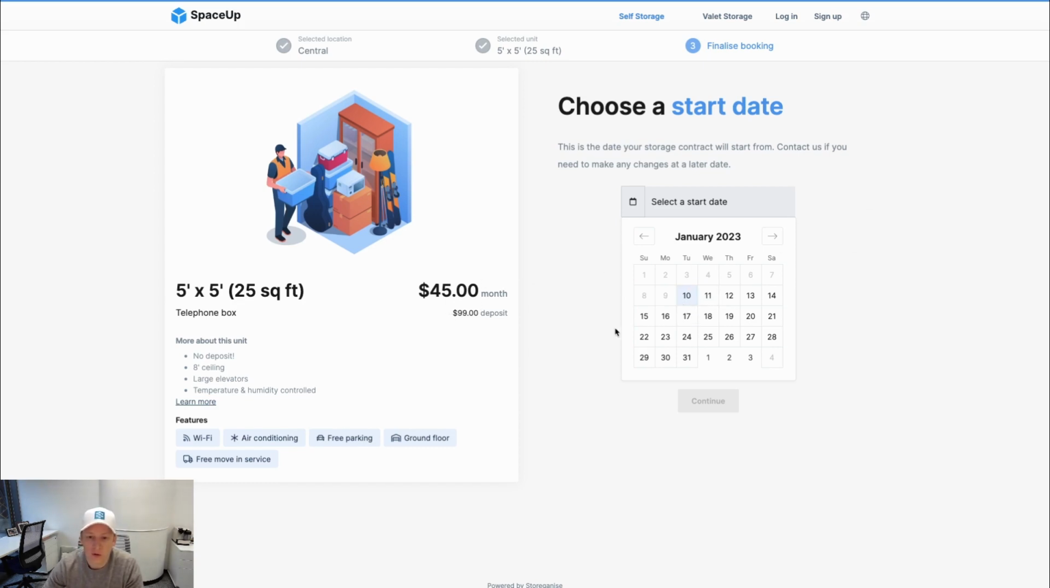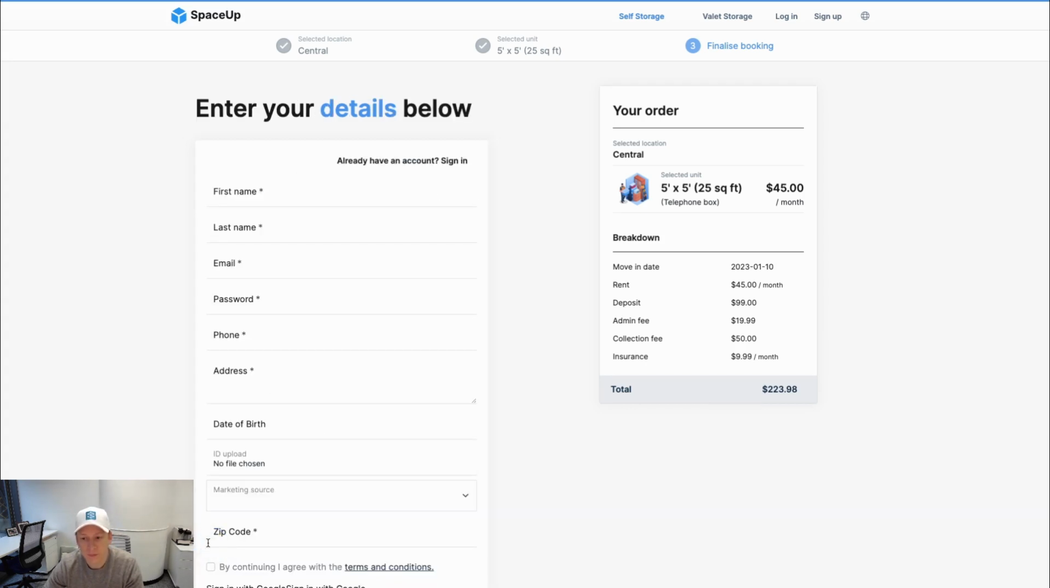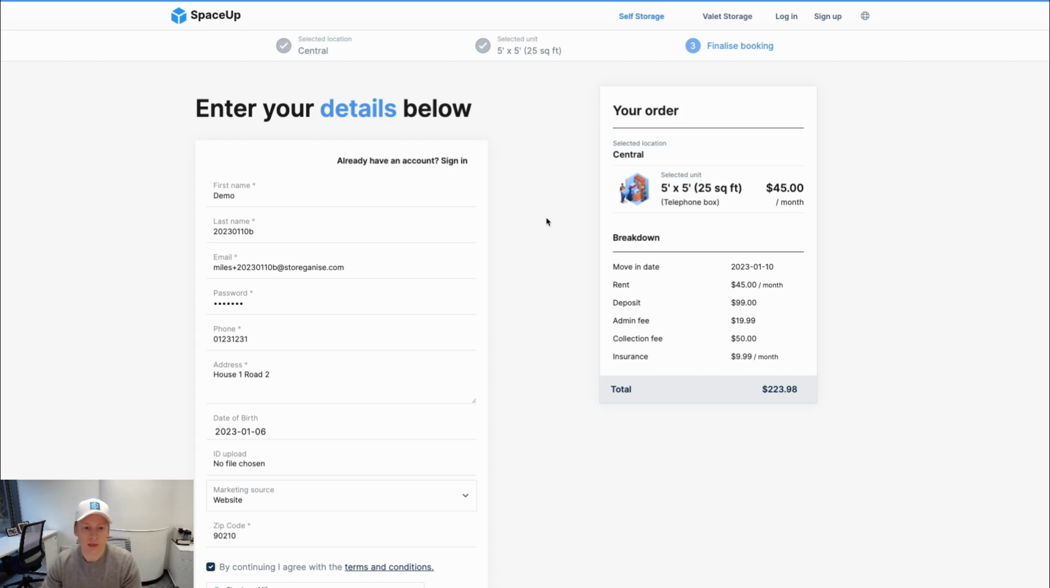Let's say the customer wants to go ahead and make a booking for this 5x5. They can choose the move-in date. You then get products and services, again customized to whatever you need. These can be one-off products like merchandise or insurance sales. I've gone ahead and filled this in with the details for this customer.